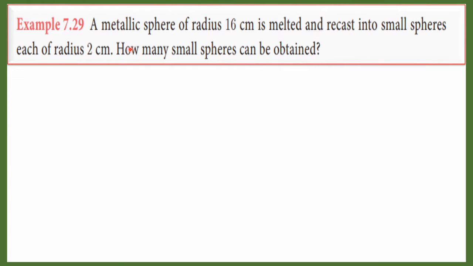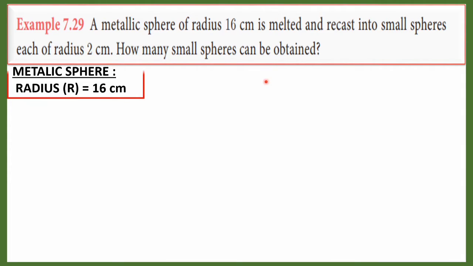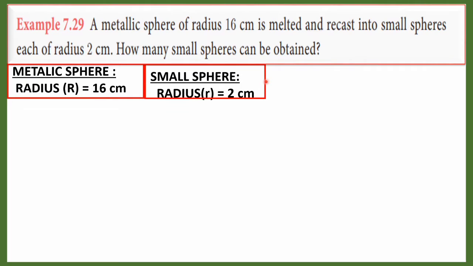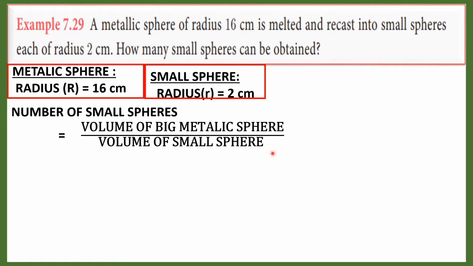See here, a big metallic sphere is melted and recast into small spheres. We have to find the number of small spheres that can be obtained. A big metallic sphere has radius 16 cm, and the small sphere has radius 2 cm. Simply divide the volume of the metallic sphere by the volume of the small sphere. Number of small spheres equals volume of big metallic sphere divided by volume of small sphere.